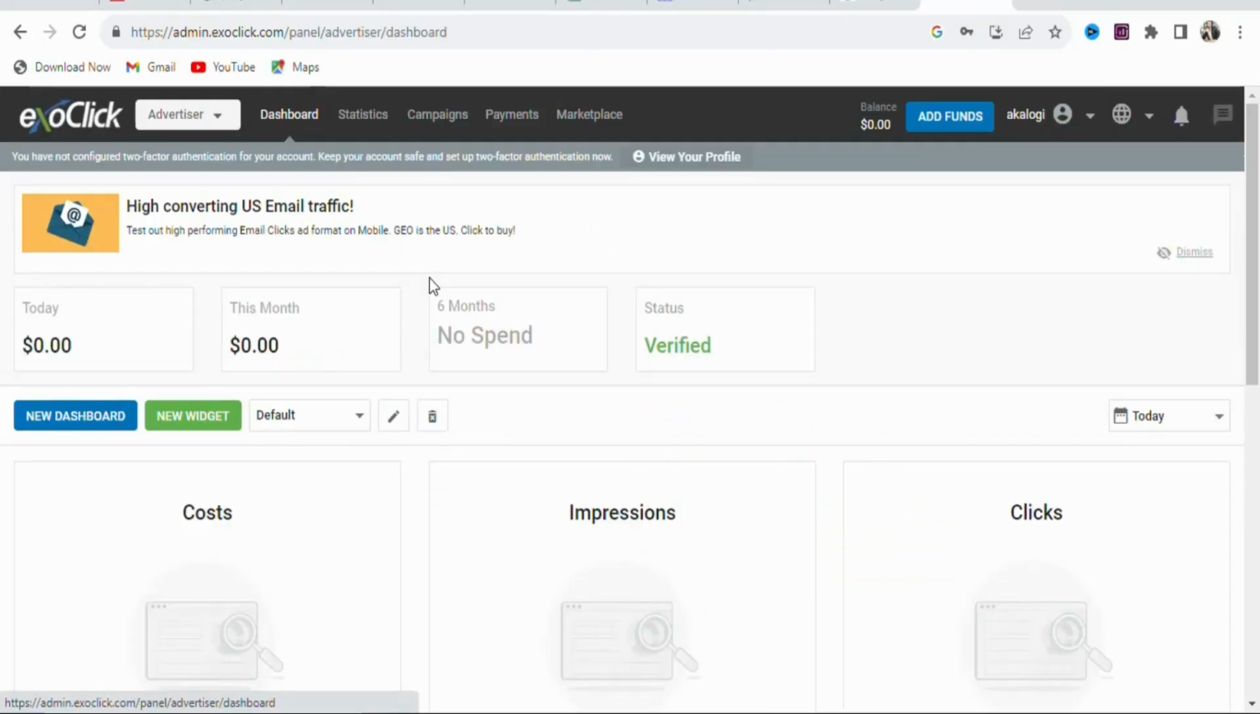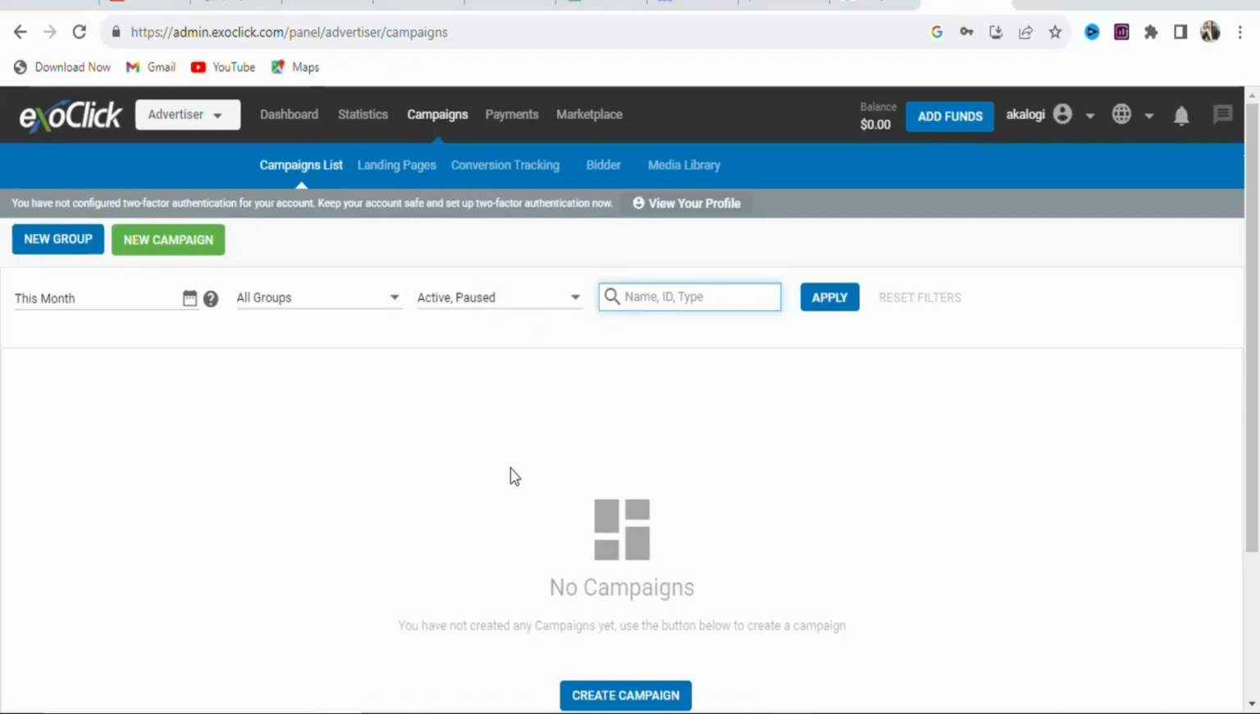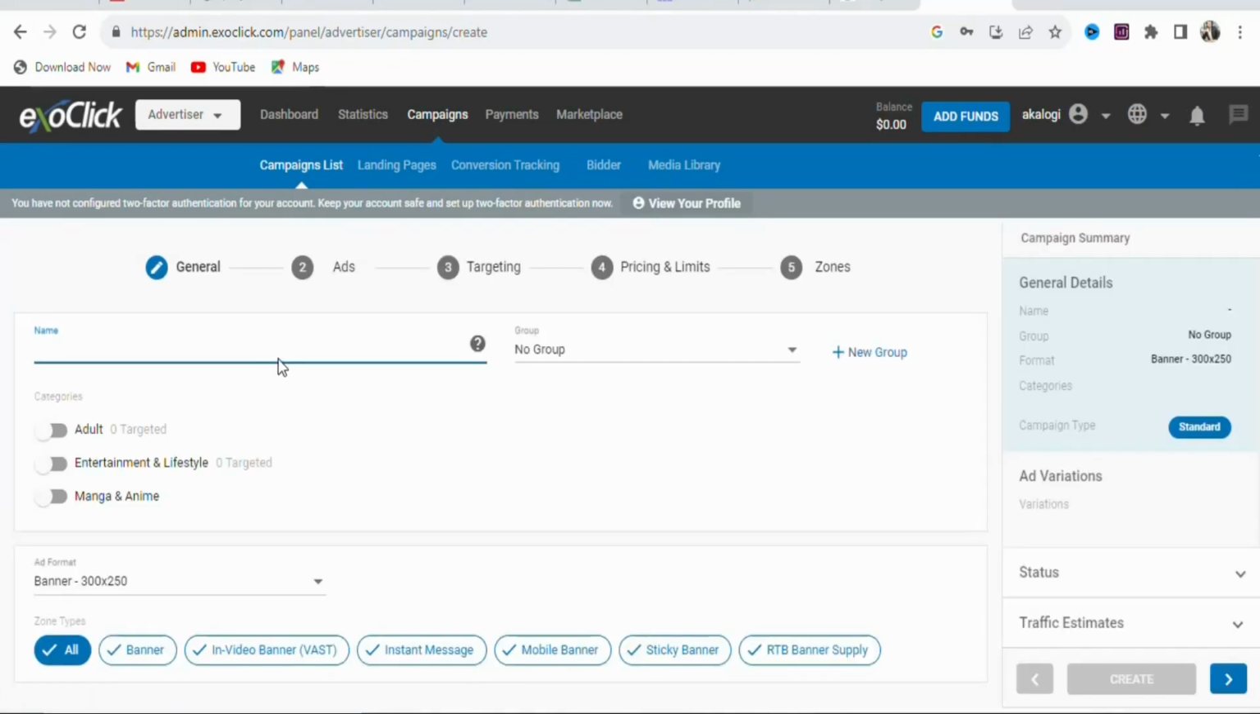Once you create your account and log in, you are going to see a page like this. So now what you have to do is begin creating your campaign. To create a campaign, you are going to click right here, campaigns. Once you click on campaigns, you are going to see a page like this. Click right here, new campaign. Once you click on new campaign, you are going to see a page like this.